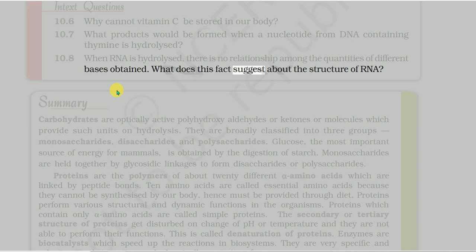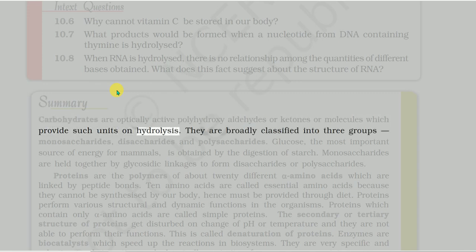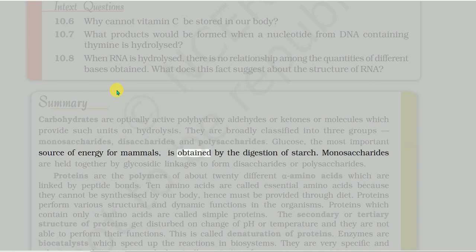Summary. Carbohydrates are optically active polyhydroxyaldehydes or ketones, or molecules which provide such units on hydrolysis. They are broadly classified into three groups: monosaccharides, disaccharides and polysaccharides. Glucose, the most important source of energy for mammals, is obtained by the digestion of starch. Monosaccharides are held together by glycosidic linkages to form disaccharides or polysaccharides.